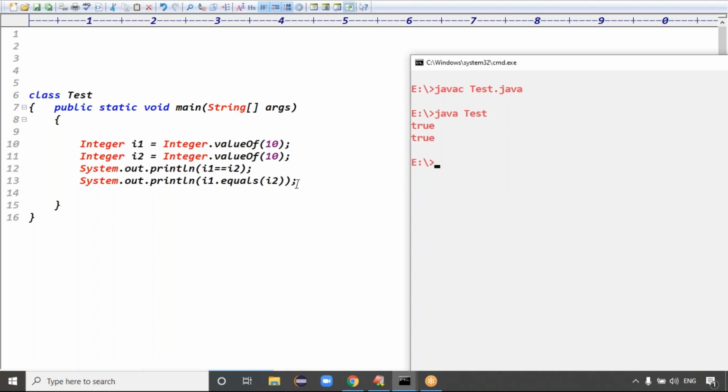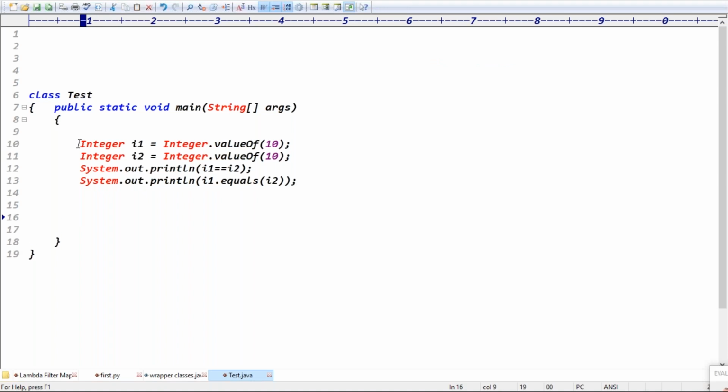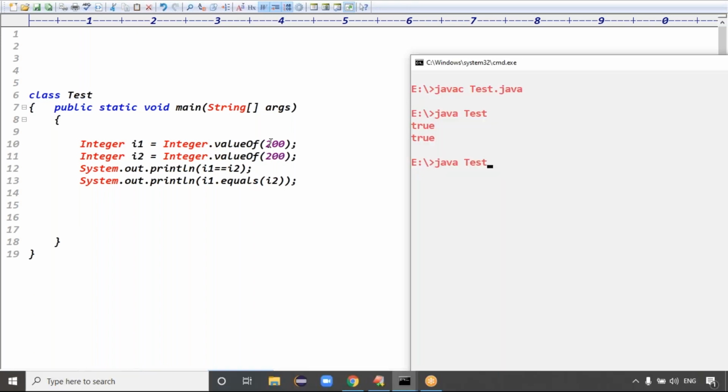Generally I1 and I2 are definitely two different objects, but why are we getting true? True means it is pointing to the same memory. Exactly. If we change the value to 200 and compile the application, now the first value is false, which means I1 and I2 are pointing to different memory.